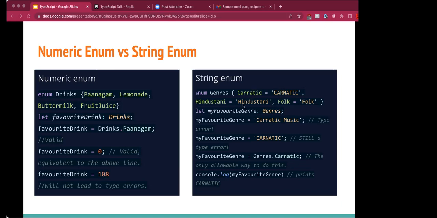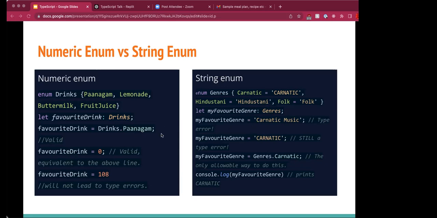But it wouldn't hurt if you put it not all uppercase in a normal way, or even if you completely give a different value, it wouldn't be a problem. So basically we follow this capital convention so that error messages and logs will be much more informative on what it is.